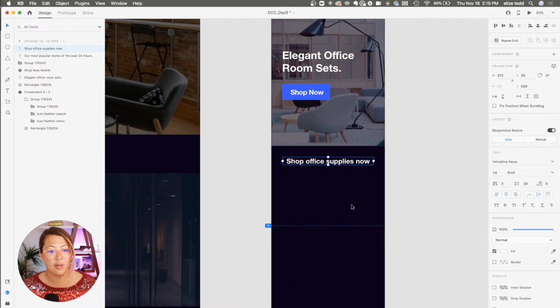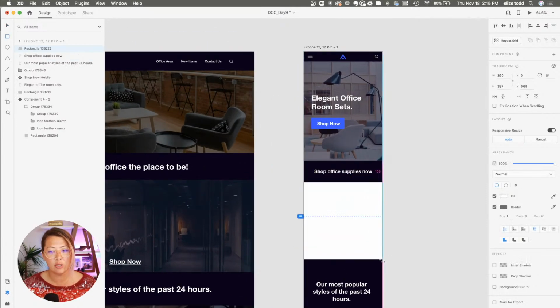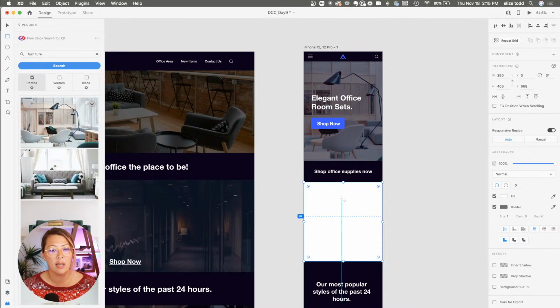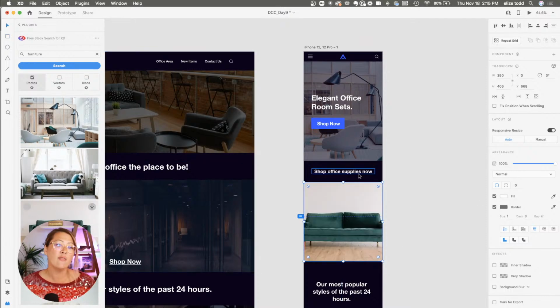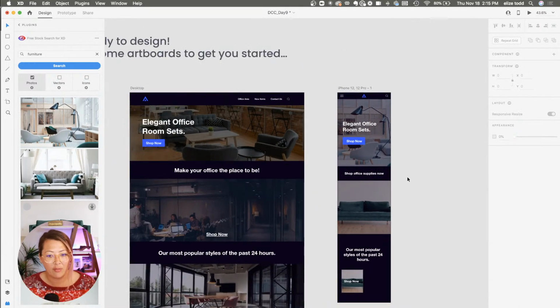Okay, so now I'm going to place in an image. I can just throw in a rectangle shape, and this is kind of per usual. There's nothing different about this experience. I can go into my plugins and select an image. If I want the background to have that dark color, I can also change the opacity so the background color shows in more for that moody vibe.